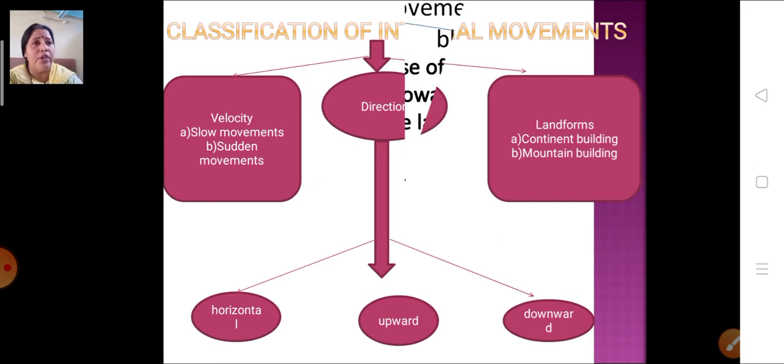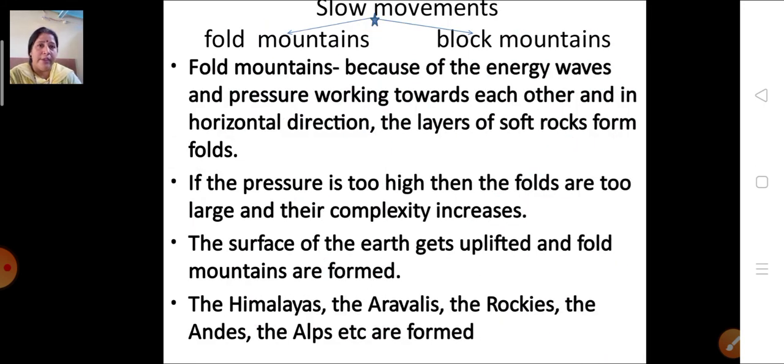Next, we are going to see slow movement. Slow movements are of two types: one is fold mountains and the other is block mountains. What are fold mountains? Because of energy waves and pressure working towards each other in a horizontal direction, the layers of soft rocks that are present form a fold.